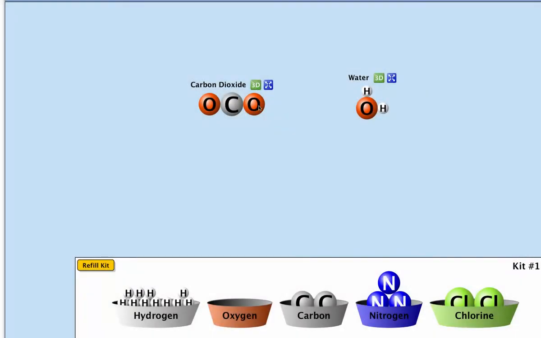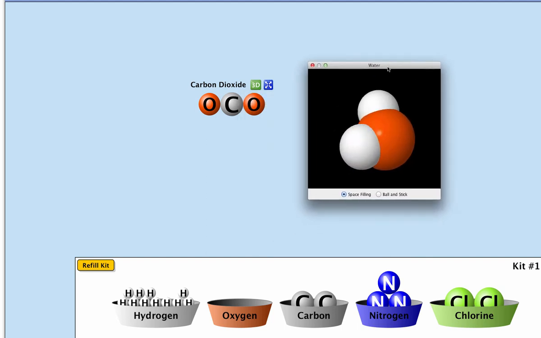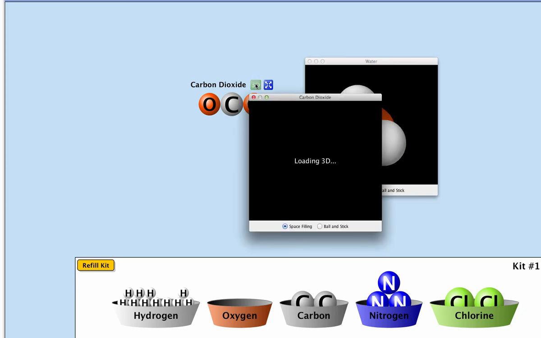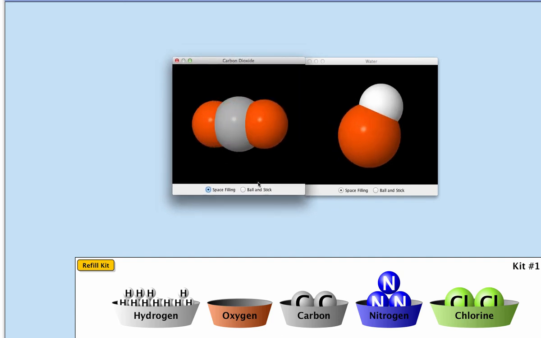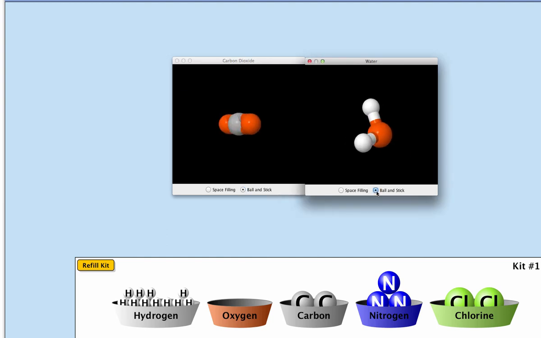So here we have carbon dioxide, and this would be CO2, and over here we have water, which is H2O, 2 hydrogens and an oxygen. And let's just look at the 3D renderings of these, see if we can get them to come up. Here comes water. Move water over here. And there's carbon dioxide. And so we see these two, and let's go ahead and look at the way they're actually bonded.